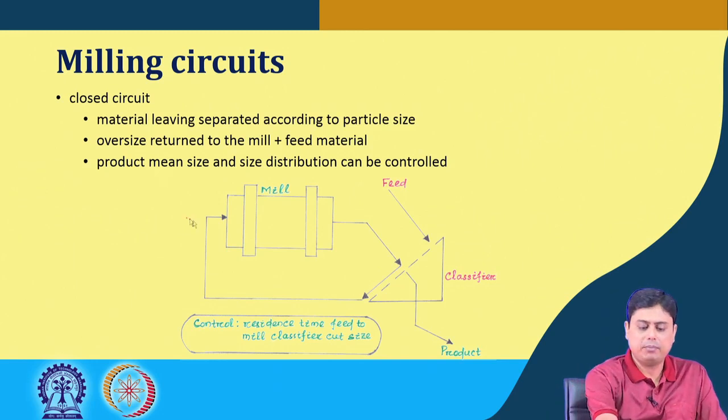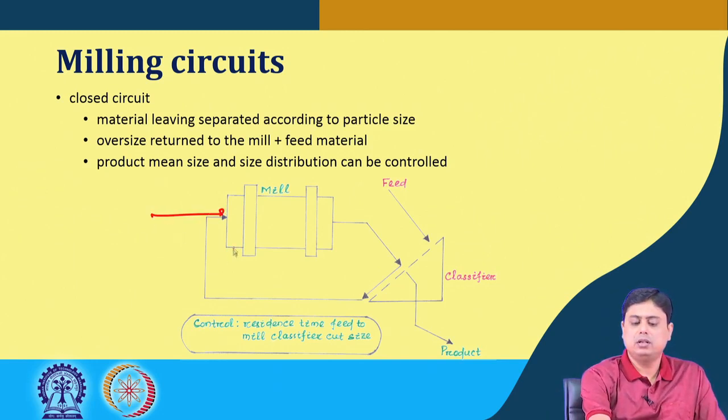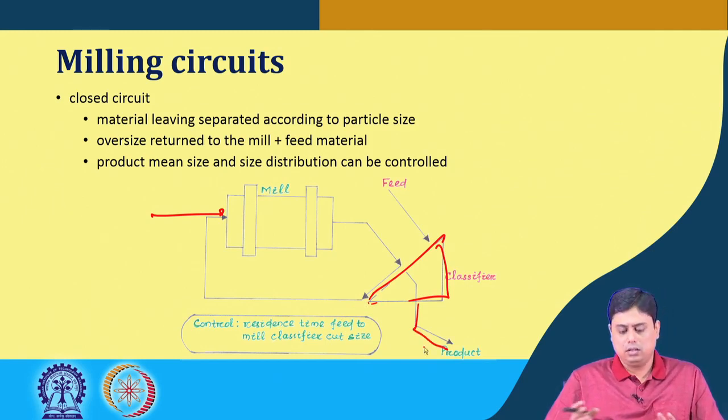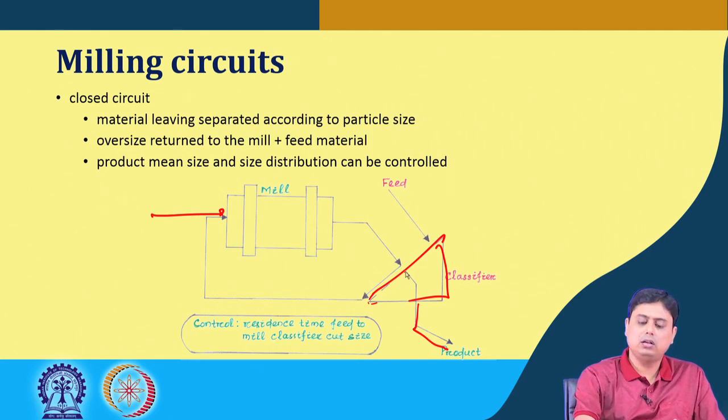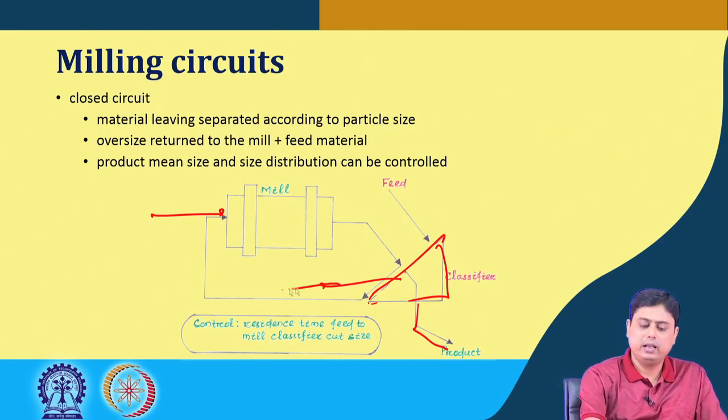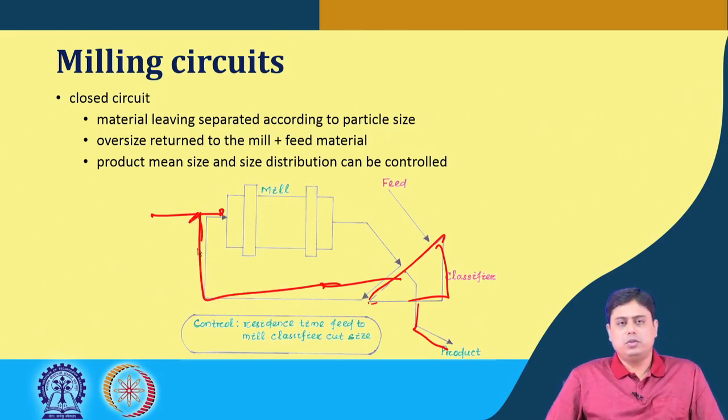So, here what happens? The feed comes in, it goes to the mill, and the product is separated in a separator or a classifier, where we receive the final product, which is the finer particles. If those are not suitable, the bigger or oversized particles are fed back, mix with the feed and go into the operation.